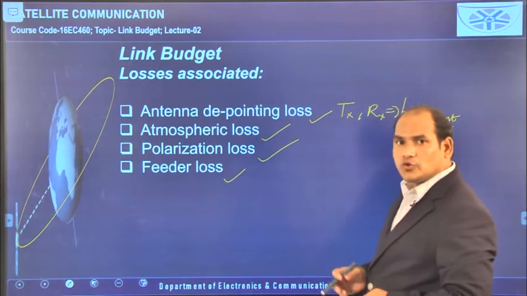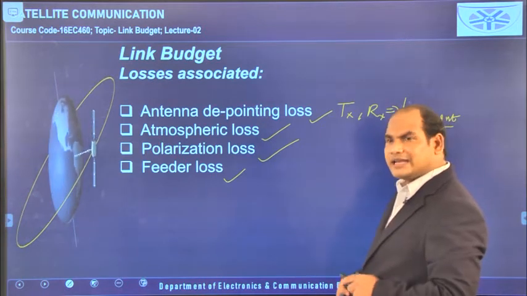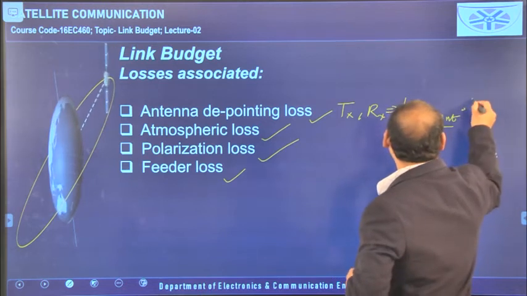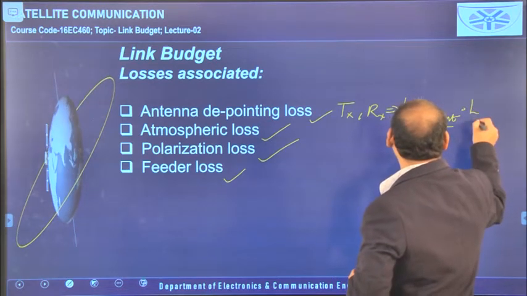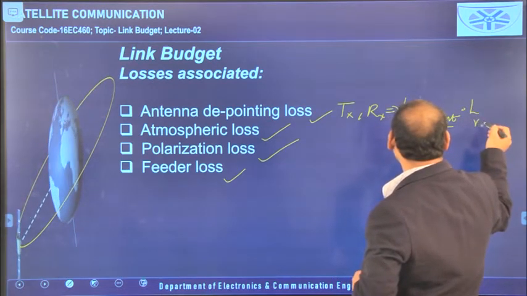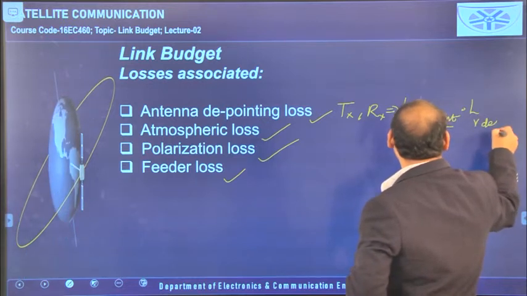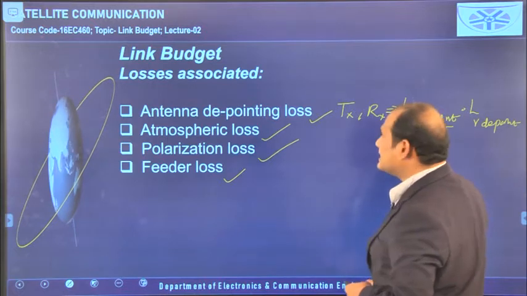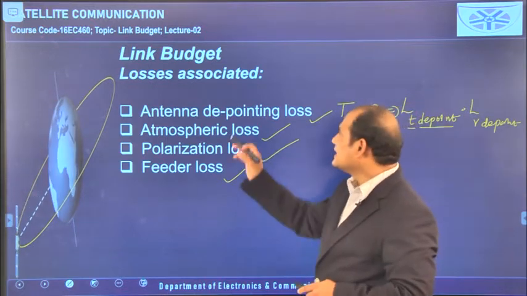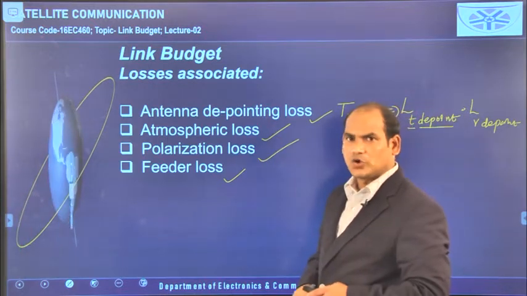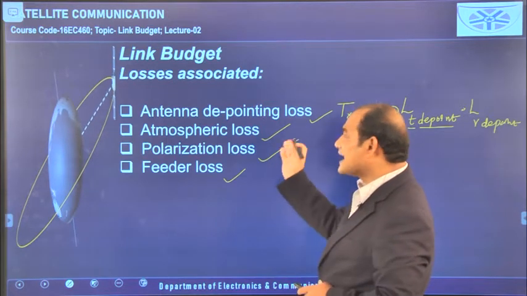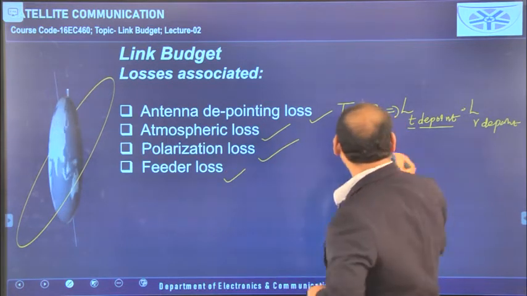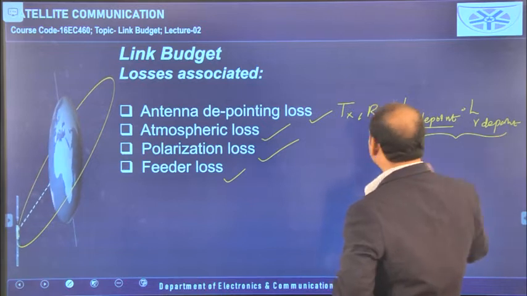If the loss occurs because of the orientation of the receiving antenna, then that is the loss due to the receiving side antenna, and that loss is depointing loss. So L_R depoint or L_T depoint, these losses come under antenna depointing loss. This loss is there at the transmitter level and the receiver level, so that is the thing we have to observe here.